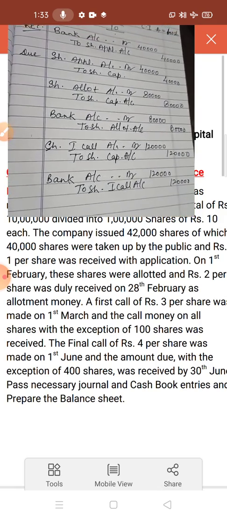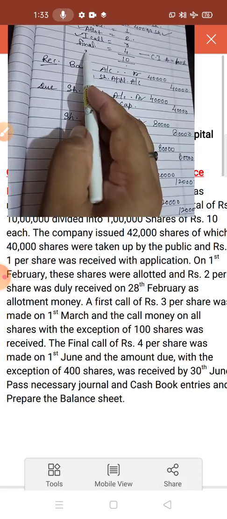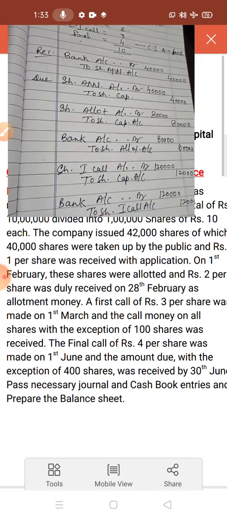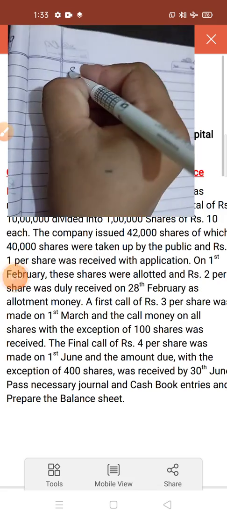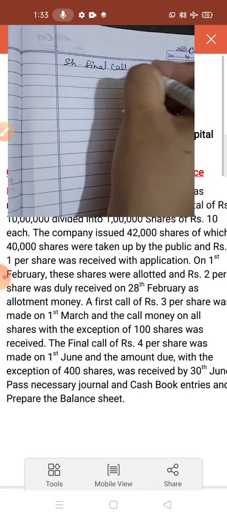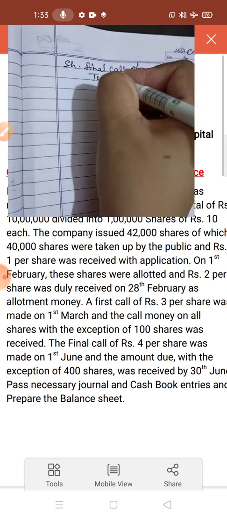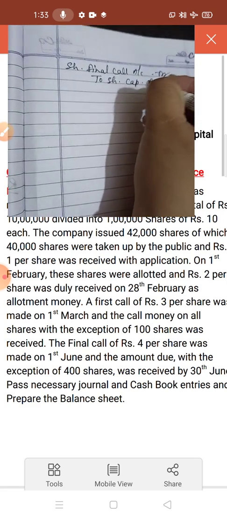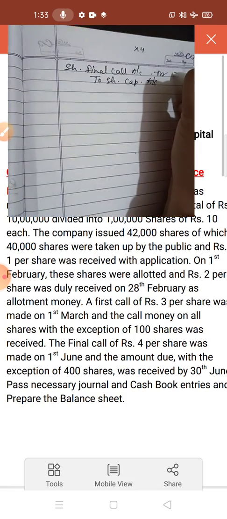Okay, now next for final call. This is the final call. Now next entry for this final call we have to make. So children, the entry is share final call account debit to share capital account, and final call for rupees 4. So 40,000 into 4,